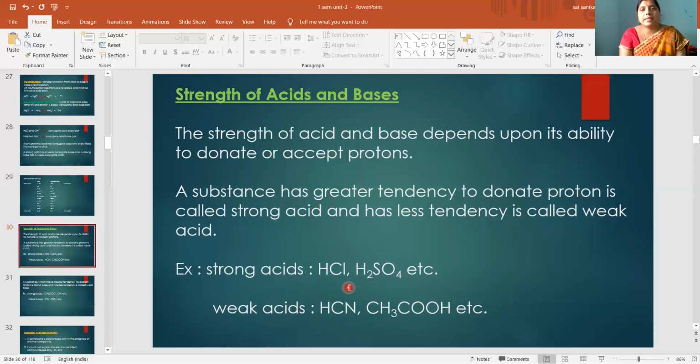One which has a great tendency to donate a proton, which easily donates protons, and one which has less tendency to donate a proton is called a weak acid. Examples of strong acids are HCl and H2SO4. For weak acids, HCN and CH3COOH.